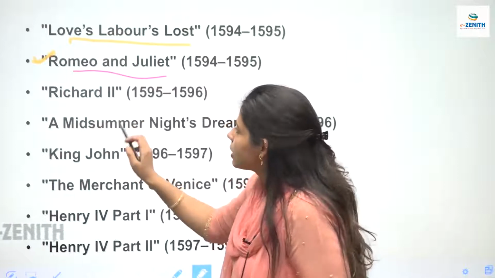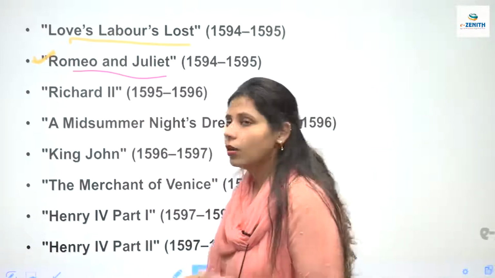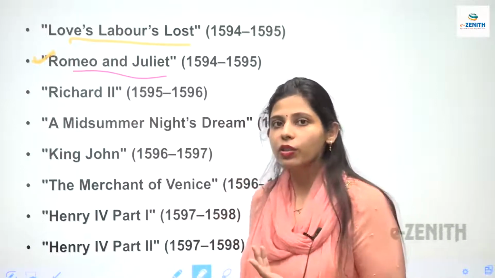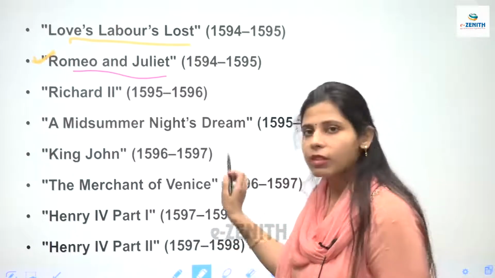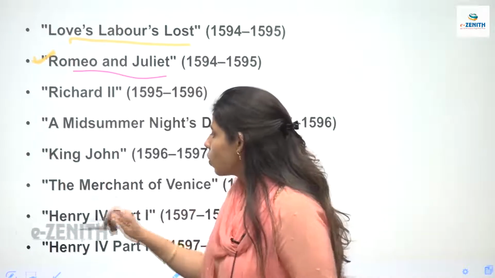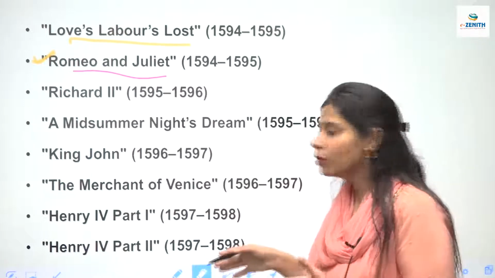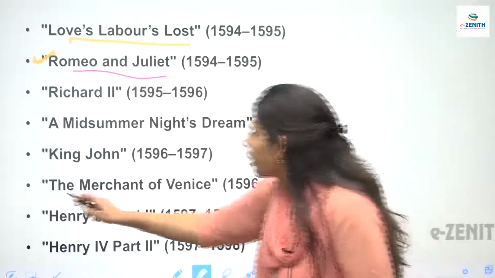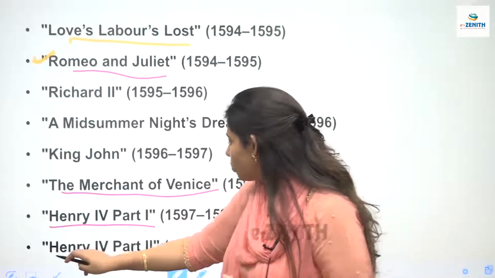Then we have Richard II, A Midsummer Night's Dream. This is also very important. Master's level में, if you do English literature from a reputed university or college, then you will obviously find this work in the syllabus. It is that important. Then King John, the Merchant of Venice, is read everywhere. It is even there in schools. So Merchant of Venice is an important one. Henry IV Part 1, Henry IV Part 2.